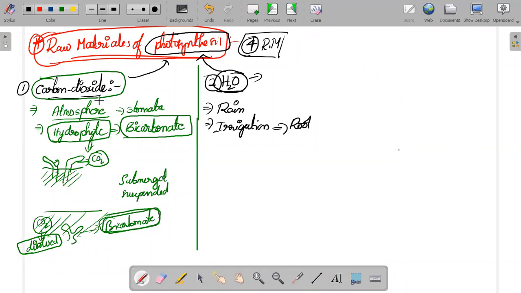The first raw material is carbon dioxide. Carbon dioxide is abundant in the atmosphere, so plants can obtain carbon dioxide very easily. If the plant is a hydrophyte, it will obtain it in the form of bicarbonate. The second raw material is water. Water can be obtained from rain, or from irrigation, that is groundwater, and we will pour it directly to the roots, and the roots will take the water. The roots have the capacity to absorb water from the soil also. So that is your second raw material. How water plays an important role in photosynthesis, we will see later.